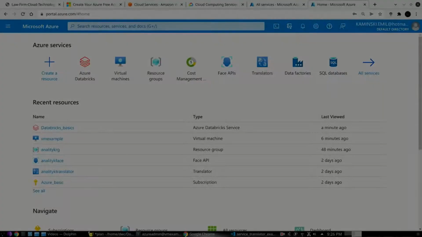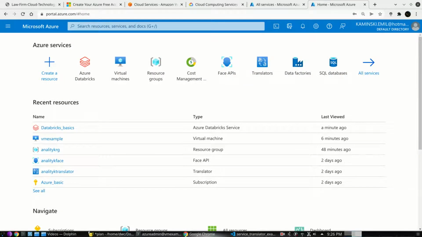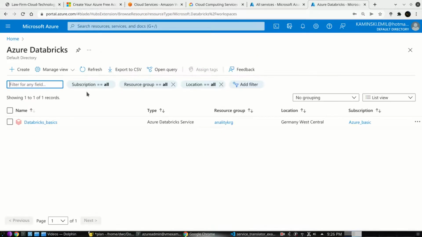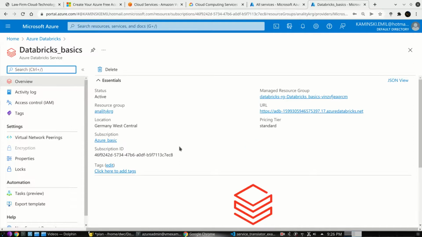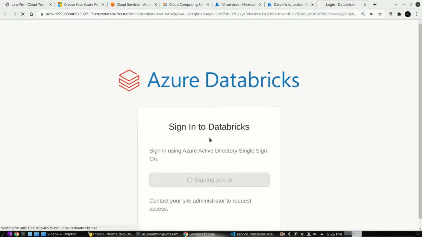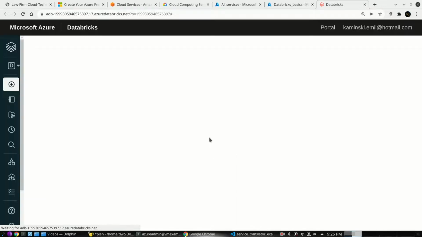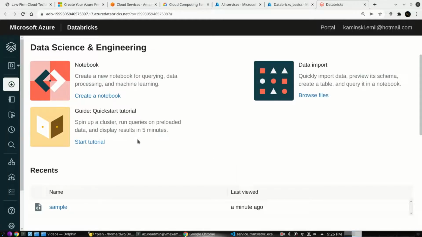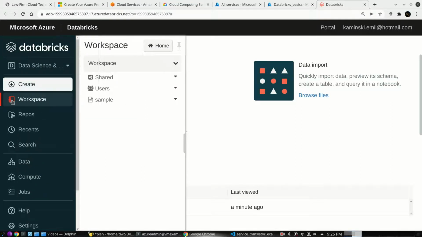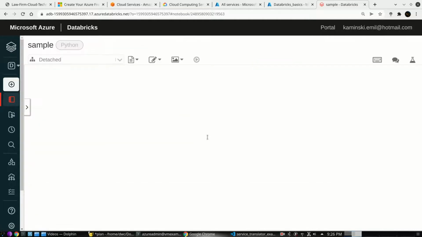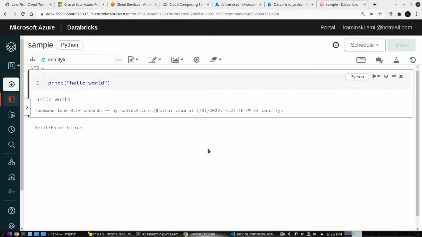And yes, another example of a resource in the cloud is something that is very frequently used by data engineers and data scientists, meaning Databricks. Databricks is a company on top of Apache Spark, started 7 or 8 years ago, and nowadays it's worth more than $38 billion. If we launch Databricks, it will look a bit similar to what we know from Anaconda, meaning Jupyter Notebook, but the main difference, besides some additional features, is that the notebooks will no longer be run on our PC, but instead in the cloud, on a cluster of computers, depending on our demand.